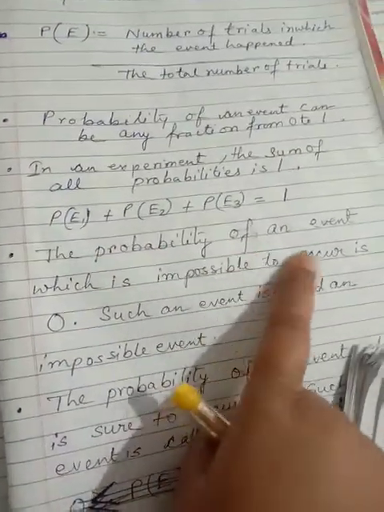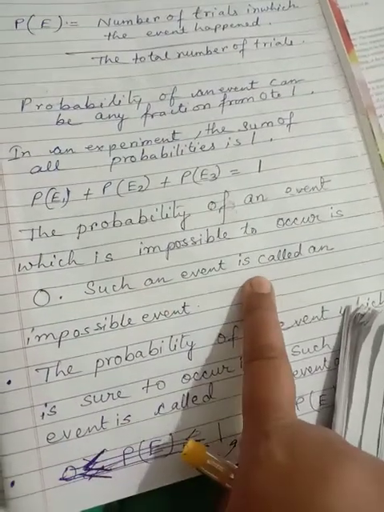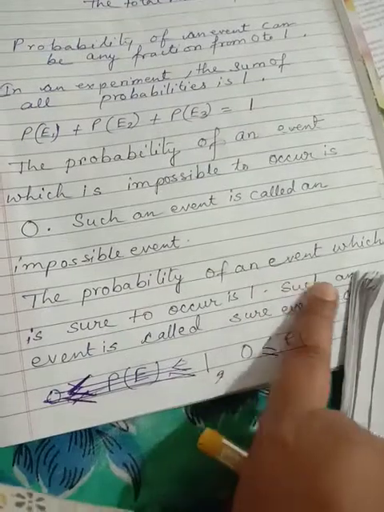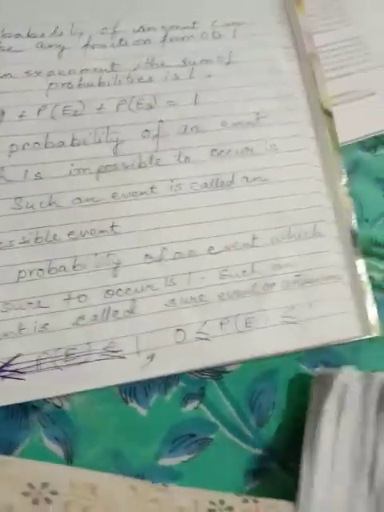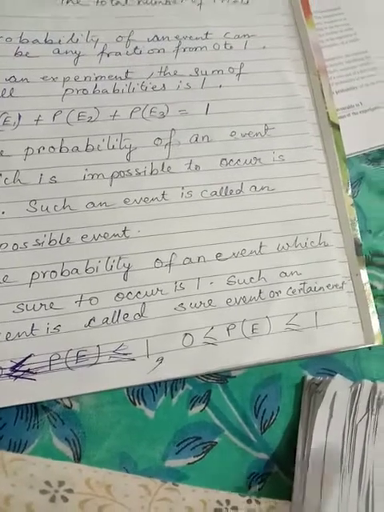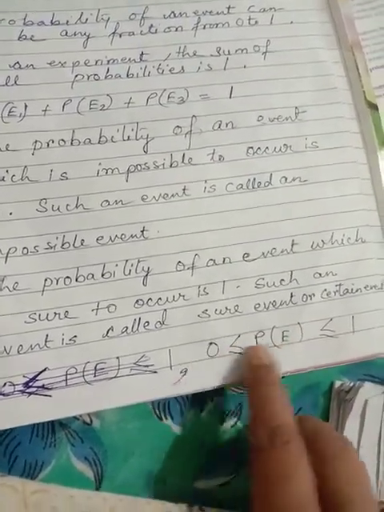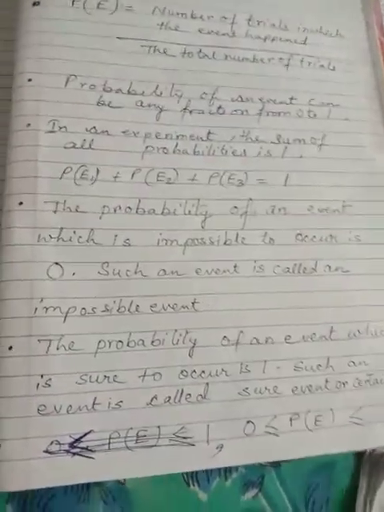The probability of an event which is impossible to occur is 0. Such an event is called an impossible event. The probability of an event which is sure to occur is 1. Such an event is called a sure event or certain event. So probability of an event is always greater than or equal to 0, but less than or equal to 1. So let's start exercise 15.1.